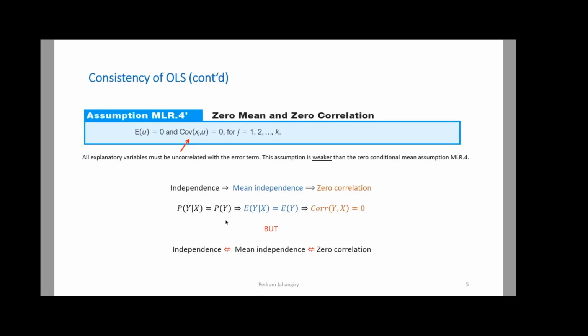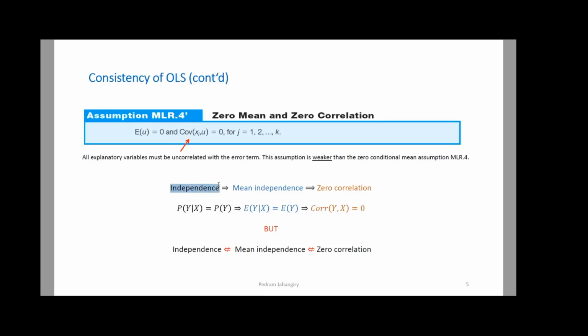Now let's talk about the relaxed version of the fourth assumption. We call it MLR4 prime. Remember, we had MLR4, which was the zero conditional mean assumption. Now we don't need the zero conditional mean assumption. We have zero correlation. Do you remember this slide? I guess we saw this slide in class 2 or 3, and we are at class 21 now. So this is an important one.